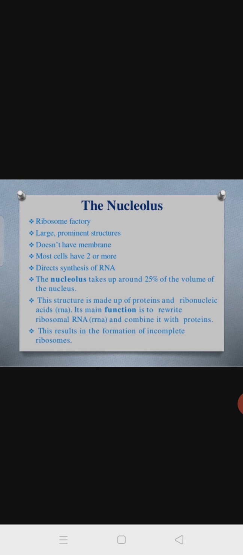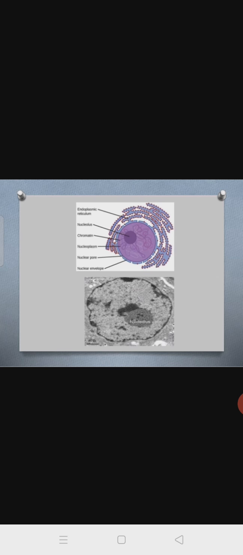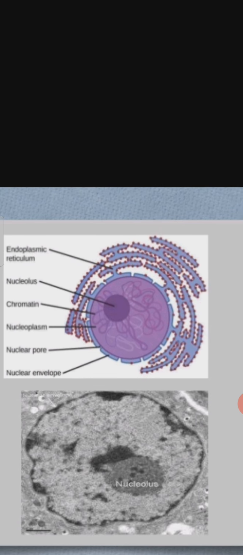Its main function is to make ribosomal RNA and combine it with proteins. rRNA synthesis occurs in the nucleolus for the synthesis of proteins. This results in the formation of incomplete ribosomes. Then when it goes outside, the proper synthesis of the proteins and the ribosomes takes place.